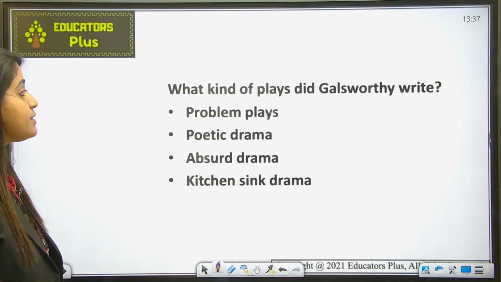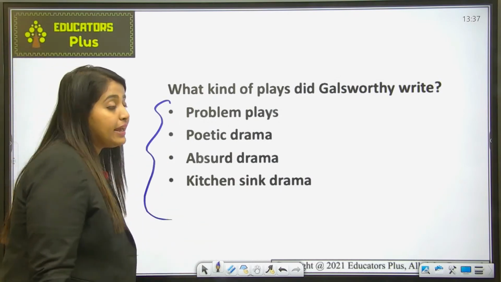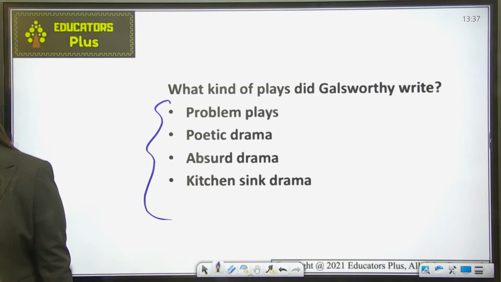What kind of plays did Galsworthy write? Out of these four options, what type of plays did Galsworthy write? In the chat box. What type of plays did Galsworthy write? Can you tell me in the chat box?